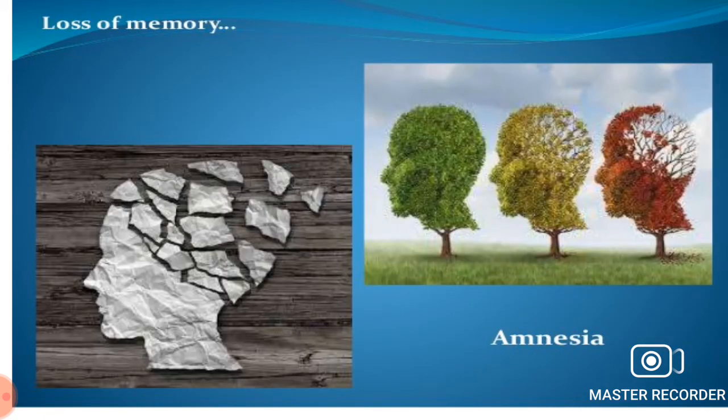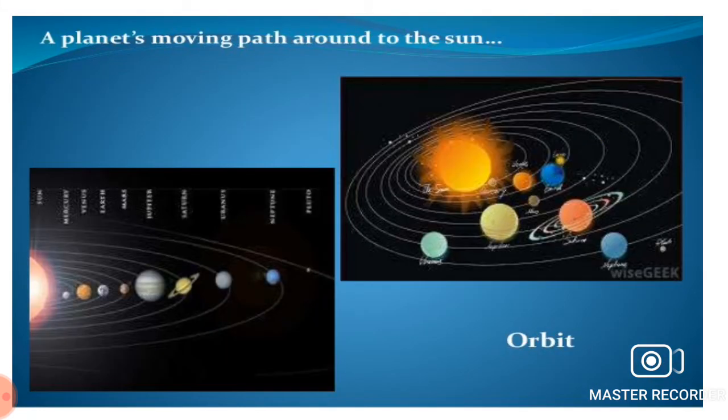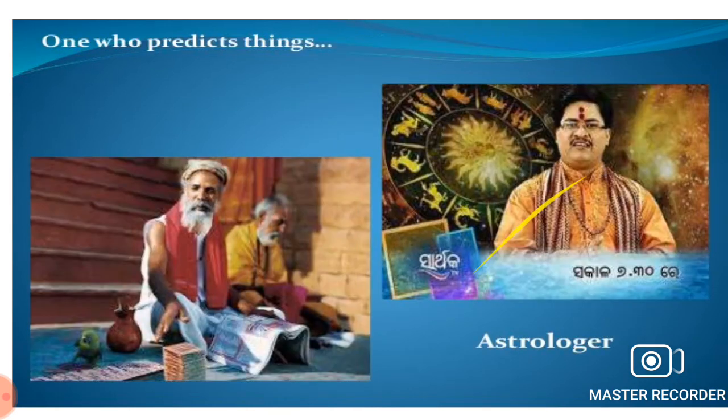Loss of memory, amnesia. Speaking and using two languages, bilingual. A planet's moving path around the sun, orbit. One who predicts things, astrologer.